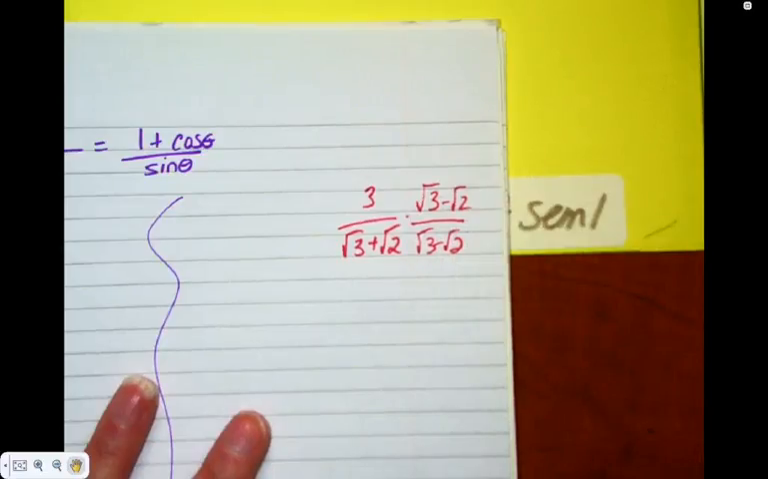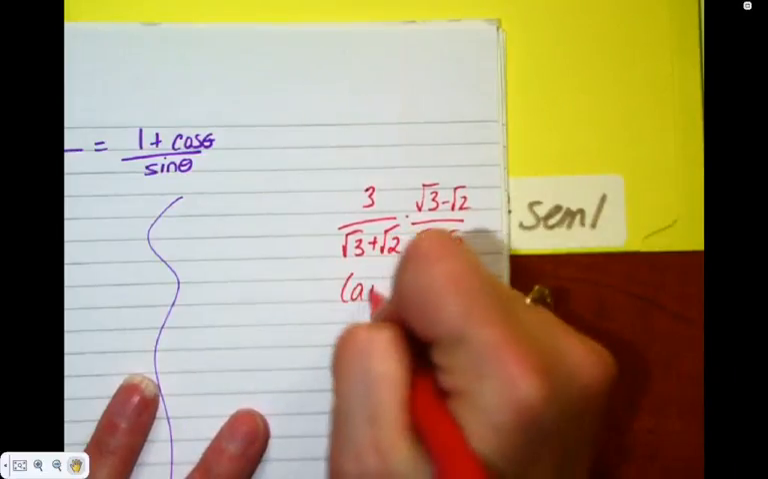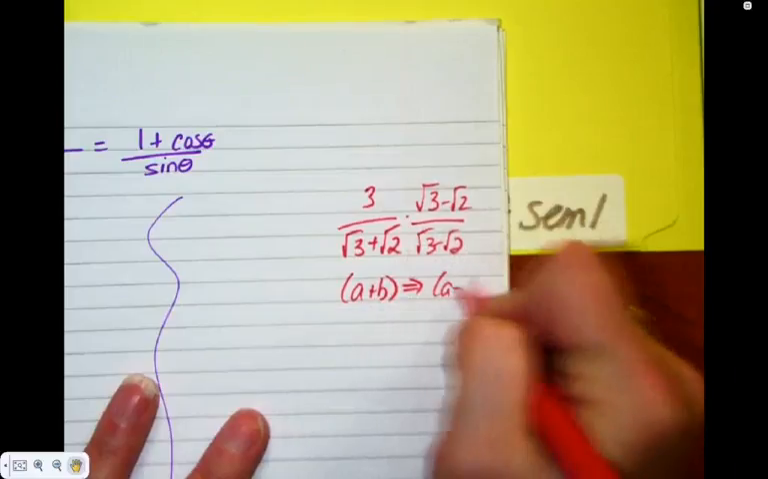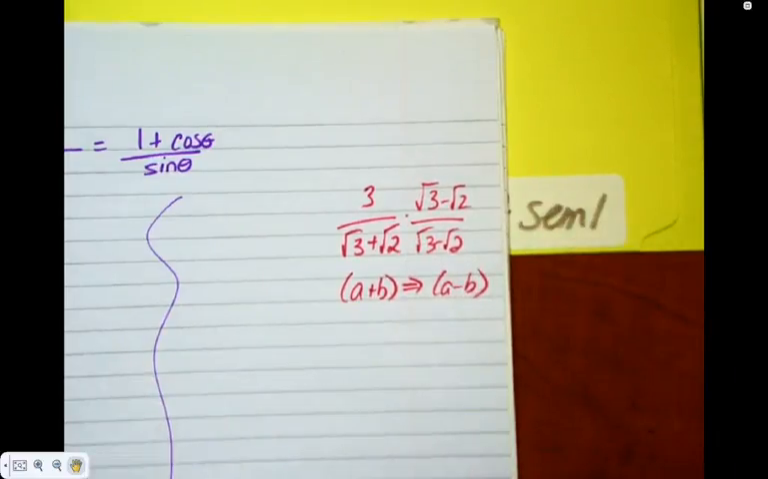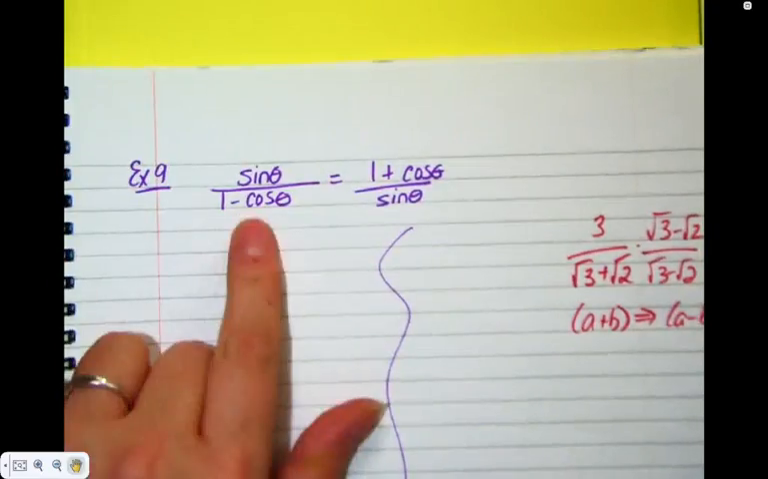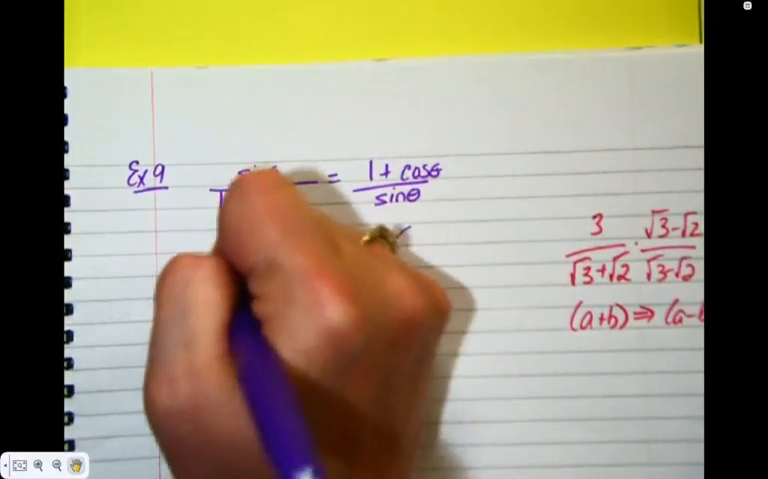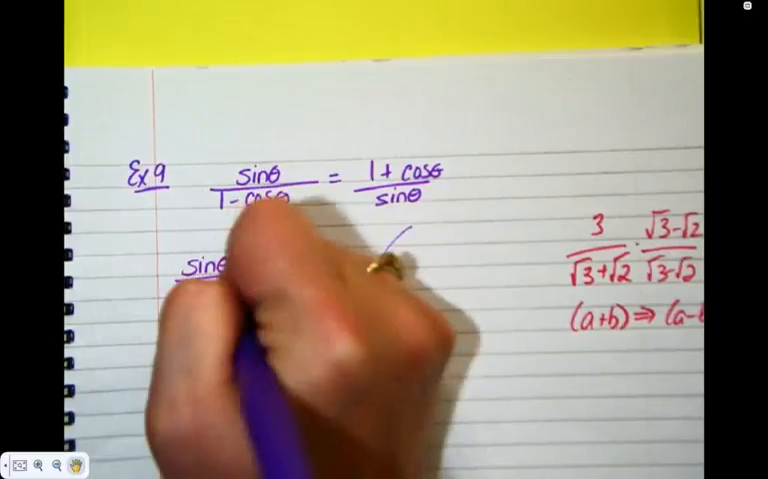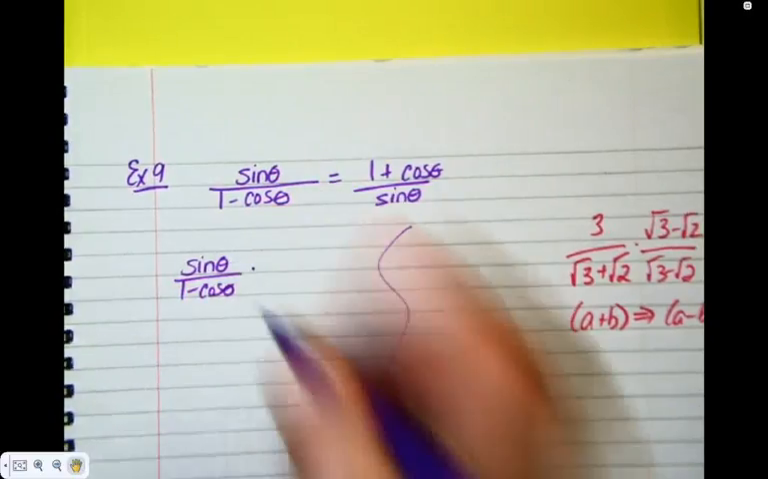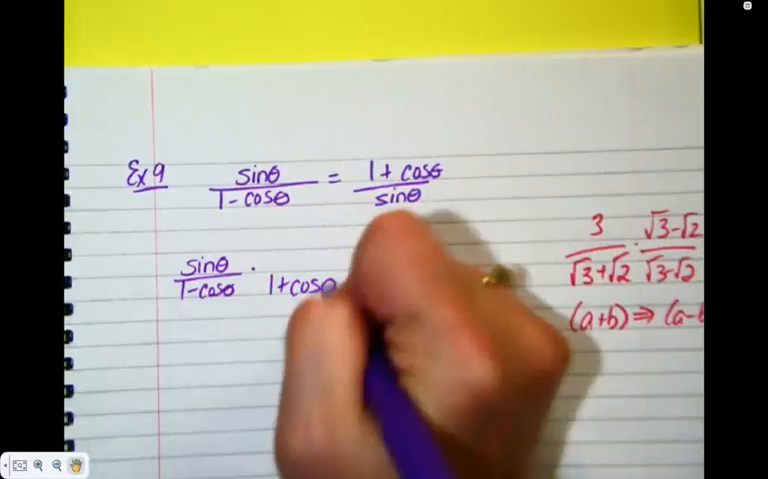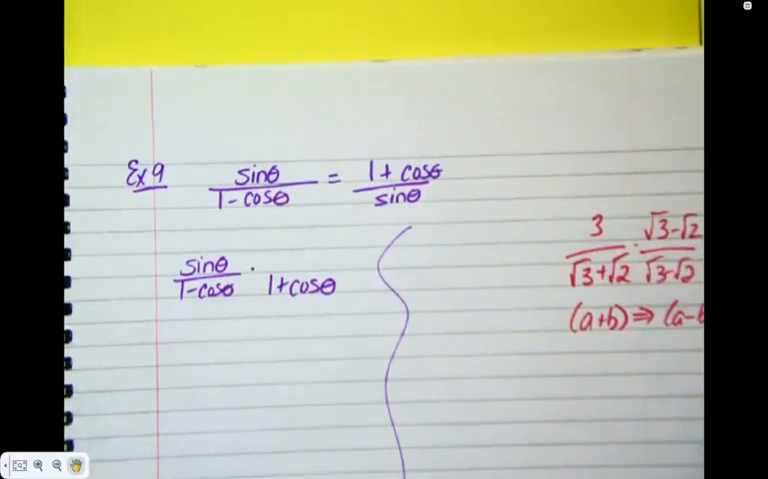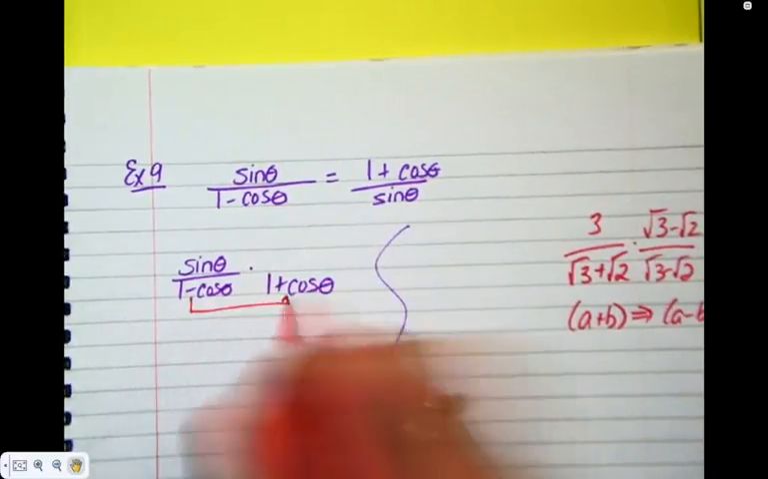Kind of remember that? So the conjugate binomial of a plus b is a minus b. The conjugate binomial is the same terms opposite side. Okay? Conjugate binomial of a plus b is a minus b. Kind of remember this? Okay. There's only one binomial on the left-hand side, so what I'm going to do is multiply by its conjugate. So I'm going to keep exactly what's on the left, my sine over 1 minus cos. And I'm going to multiply by 1 plus cos. Just making a note, this is called the conjugate binomial.